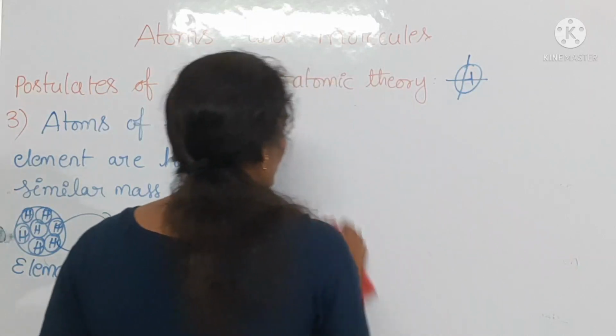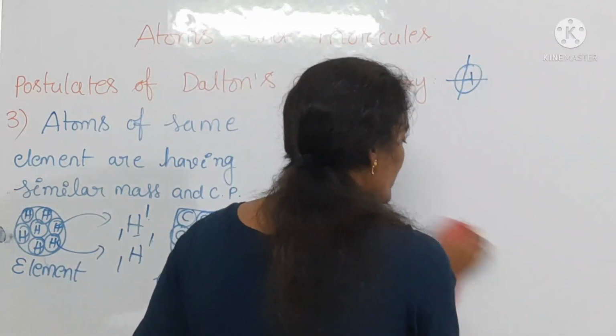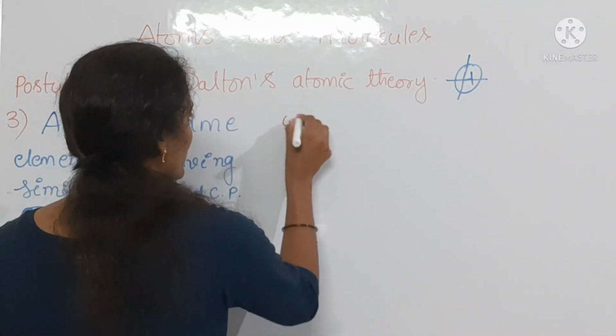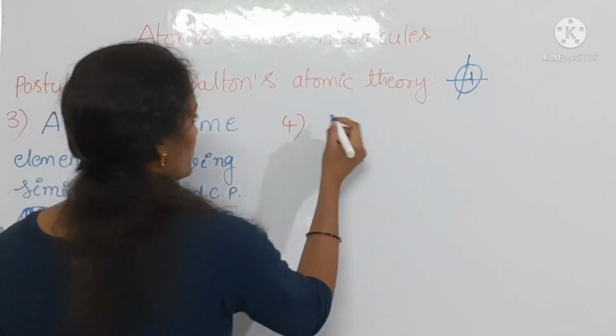What is the fourth postulate here? Atoms of different elements are having the reverse of that one. Okay, reverse of the third postulate.